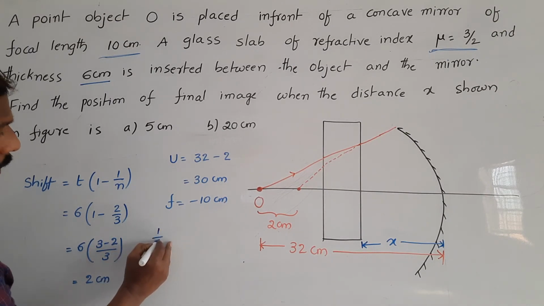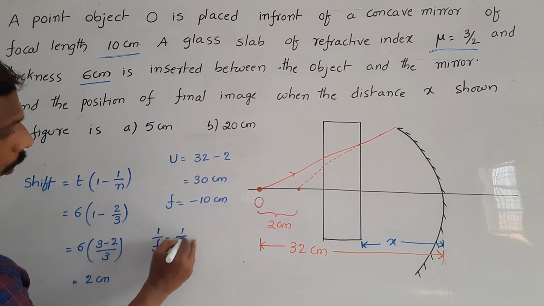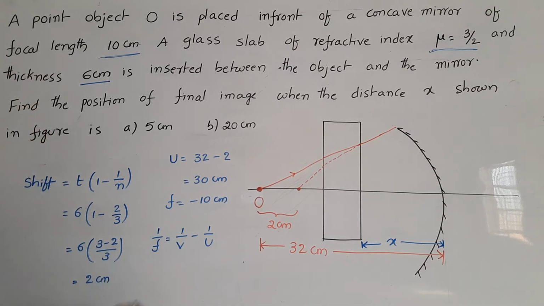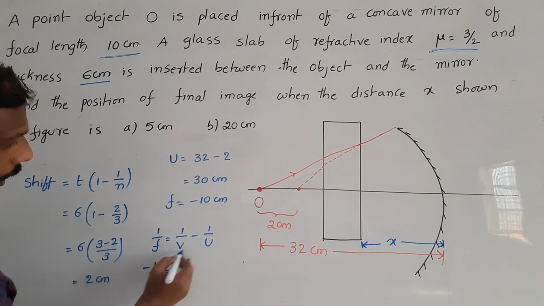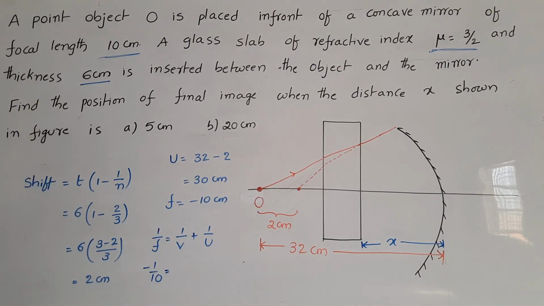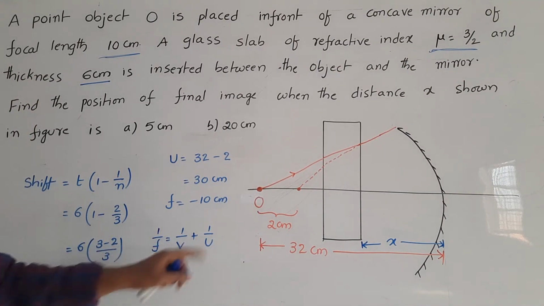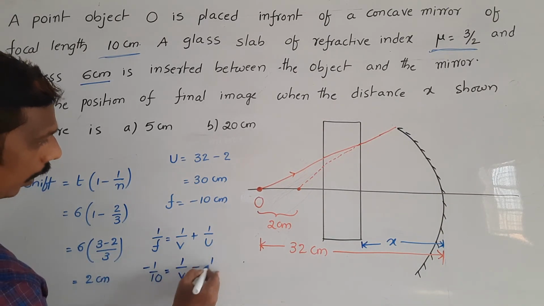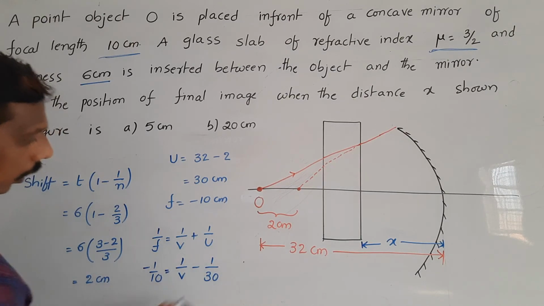Mirror formula: 1 by f is equal to 1 by u plus 1 by v. Minus 1 by 10 is equal to 1 by v minus 1 by 30.